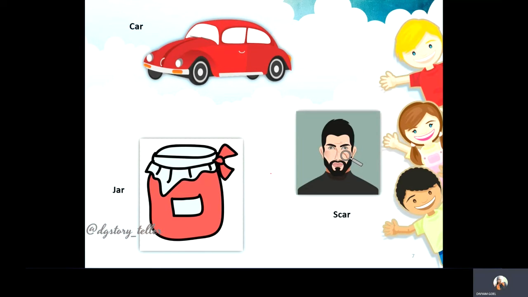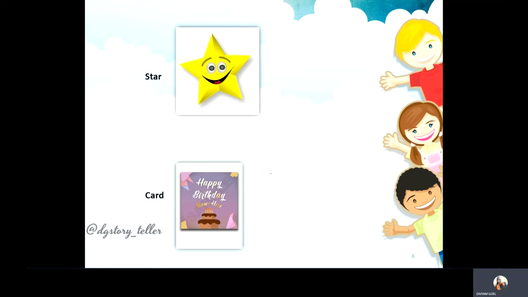This is the picture of a jar. You can put anything in a jar, but sometimes people put pickles in them, sometimes jam in them. So, jar. This is a cute picture of a star. There are many stars in the sky, and I think that some stars are there on the earth also, in disguise of small kids.